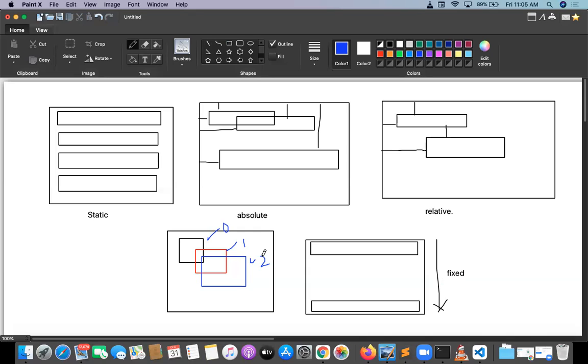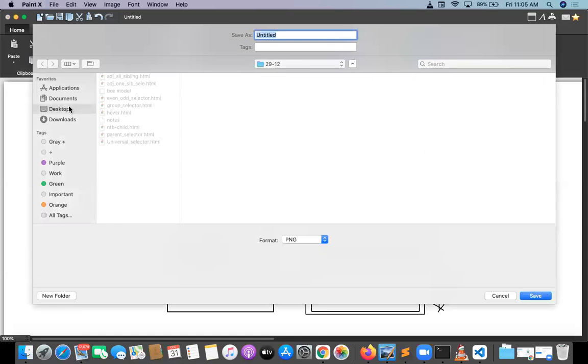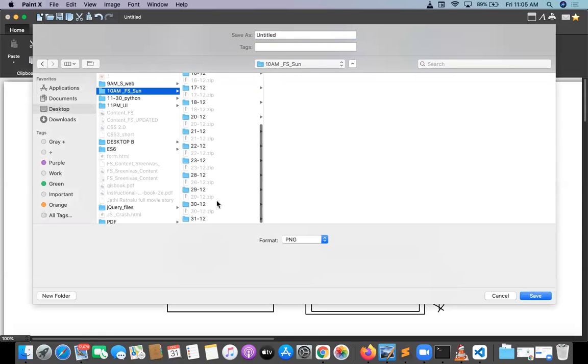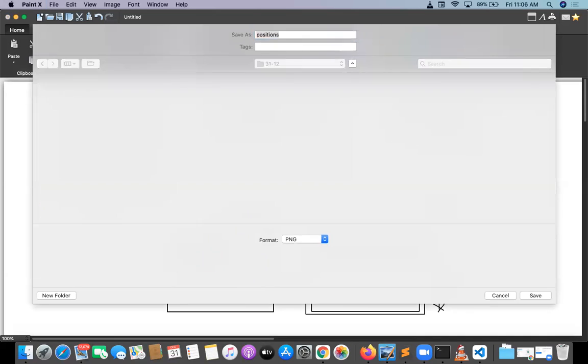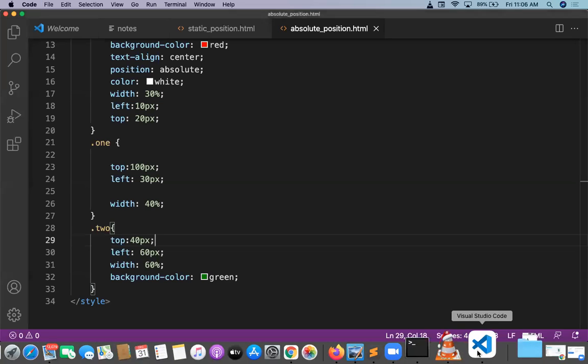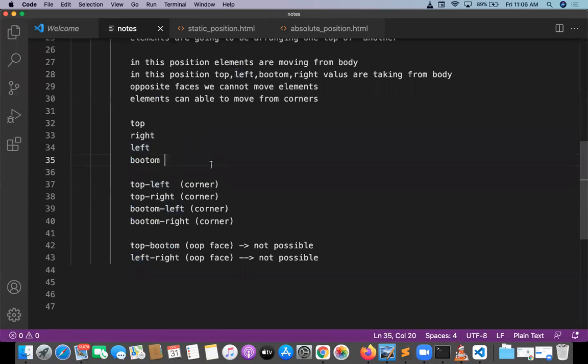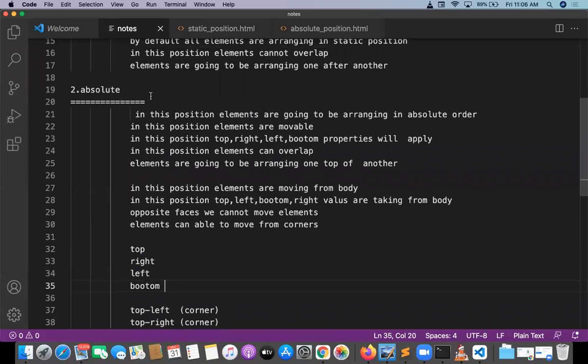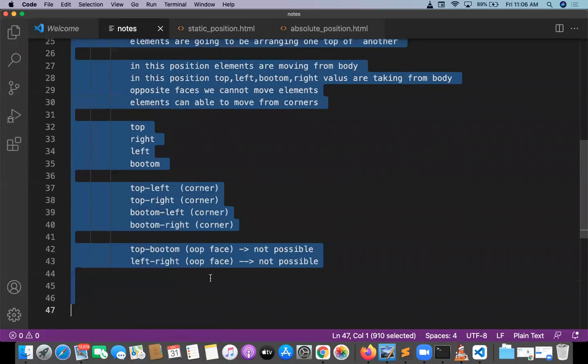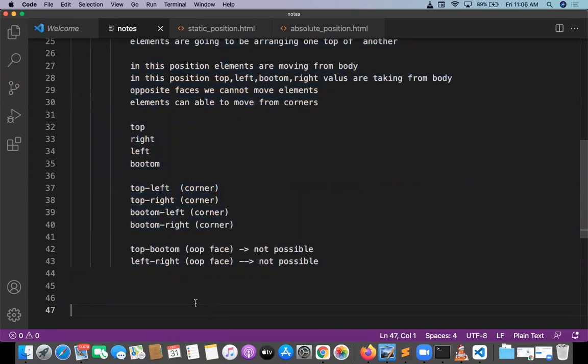I'll show one program on Z index also. Don't worry. Let me save the diagram. What is the date today? 31. Yeah. So these are positions. Let's go to the programs now and go to the notes. The second one is absolute. What is the third one? Relative. Let me give the relative.